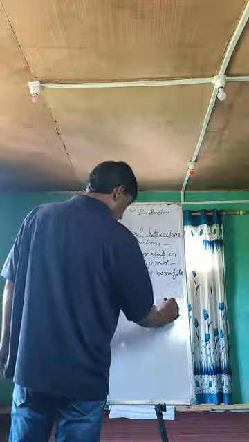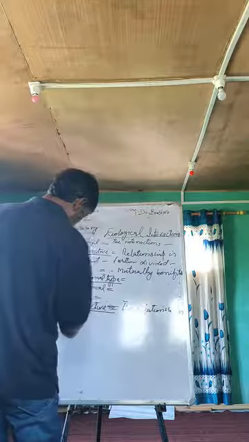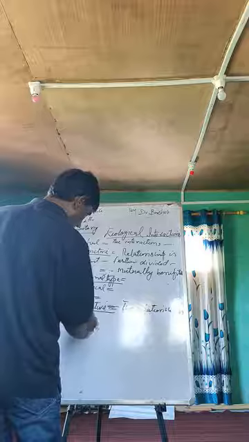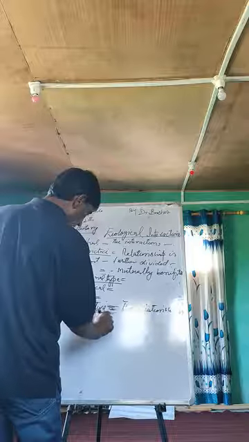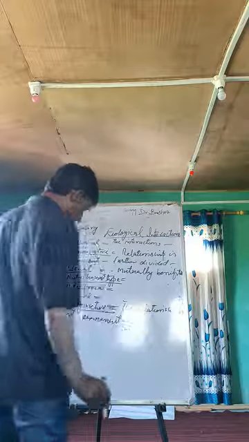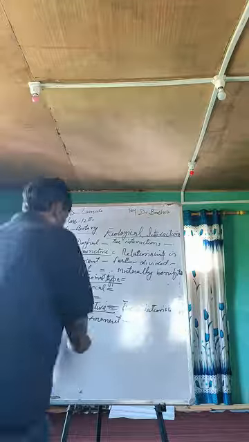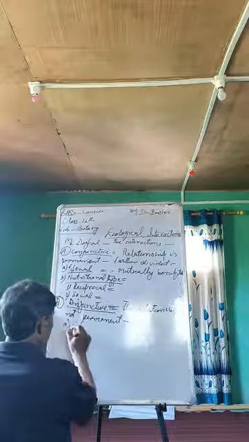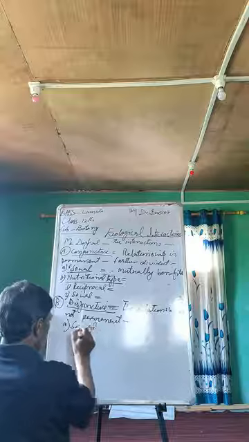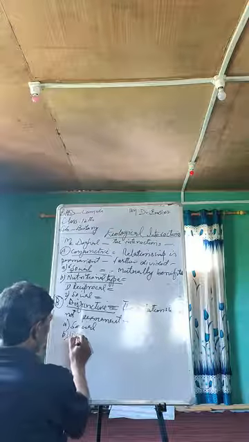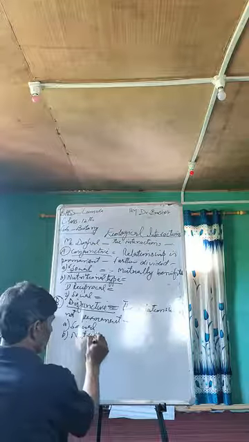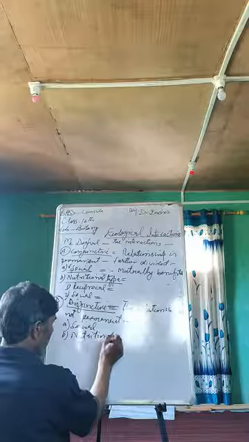It is called disjunctive. It is again of the same types as I have given you. The examples are social and nutritional.